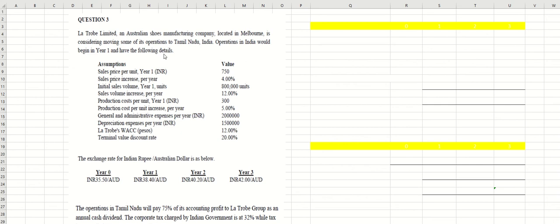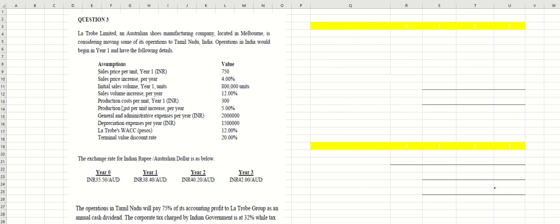Now remember, we have to differentiate which one is cash inflow and which one is cash outflow. If you look at the information given here, sales price per unit and then sales price increase, it means that you have to calculate year by year. Then they said the initial sales volume in year one and the sales volume increase of 12%, so we need to calculate year by year.